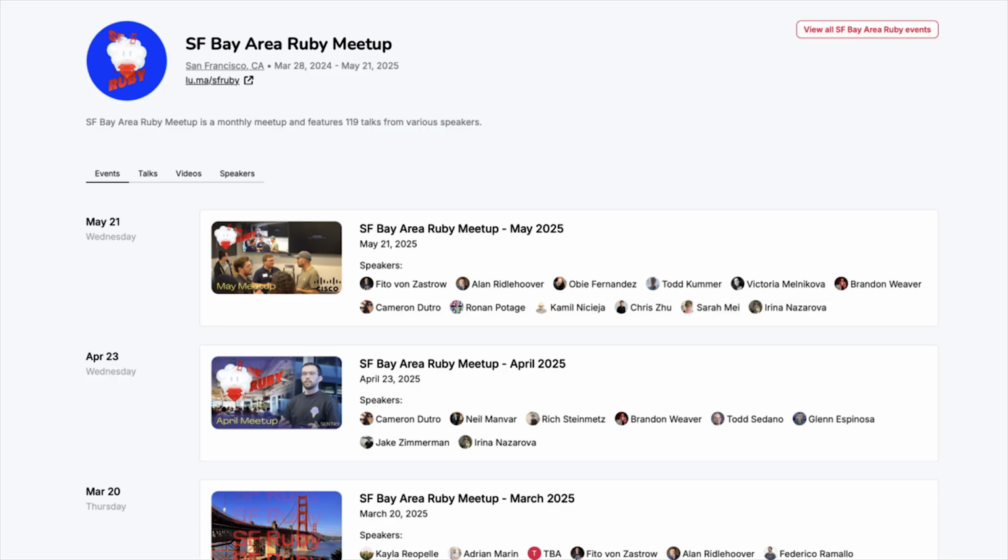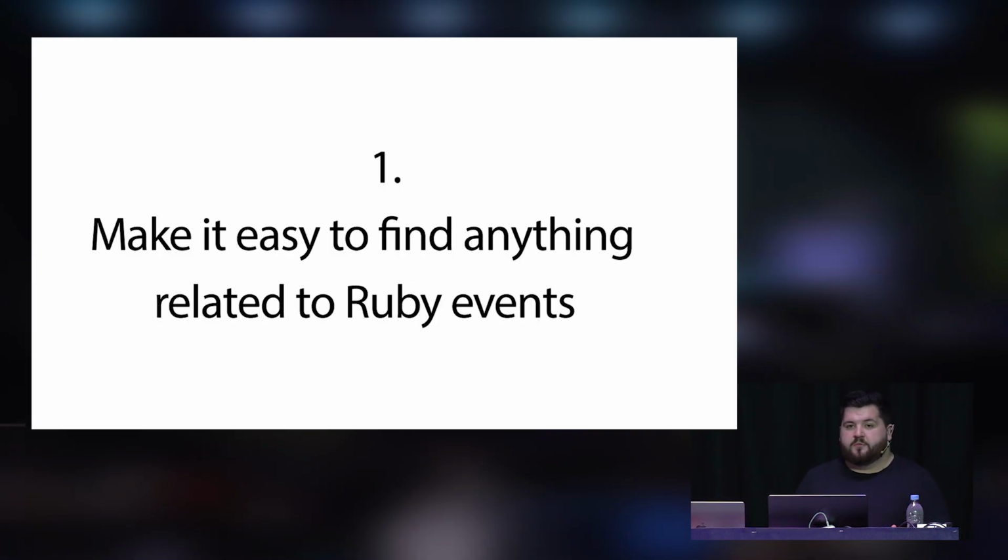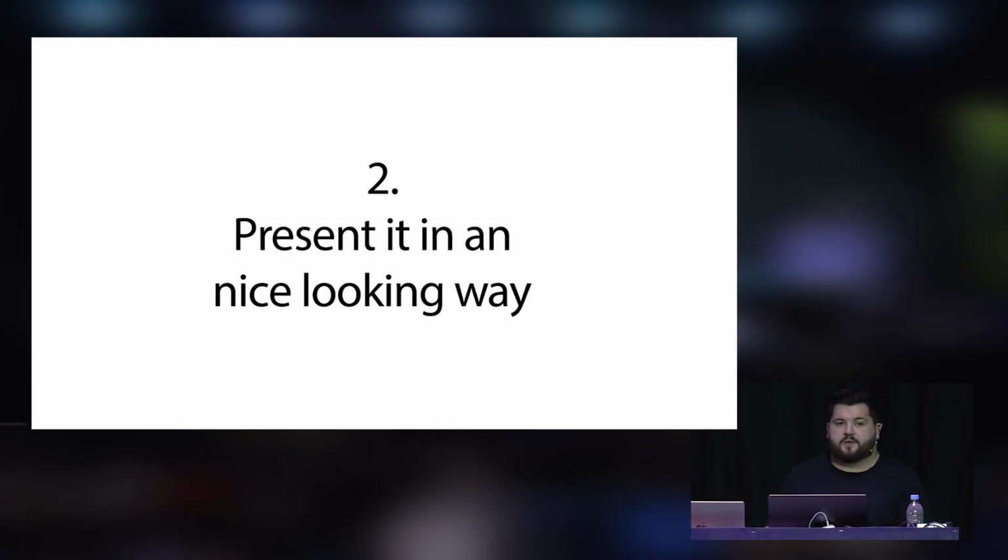So I said to myself, I have 4 goals for this platform, and that's what I want to show you as well. So I want to make it easy to find anything related to Ruby events, in the old fashion of what Ruby conferences did, but also make it look nice, so we can showcase that there's cool stuff happening and it looks good.